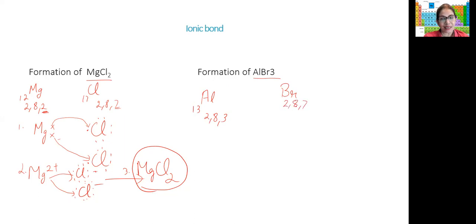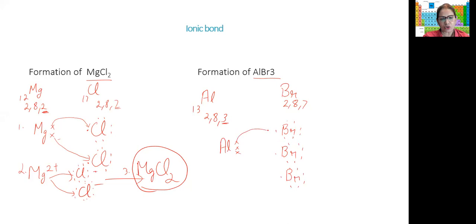belong to the same group. Okay, so 2, 8, and 7. Now here we have 3 bromine atoms because there are 3 electrons. So aluminium, if I take 1, 2, 3. Now I'll take bromine, bromine, and bromine. So here I have 1, 2, 3, 4, 5, 6, 7, each time.